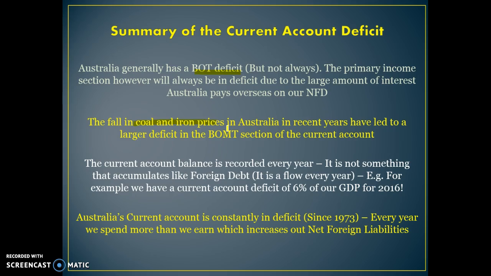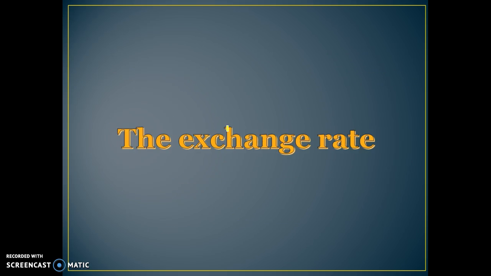The current account balance is recorded every year, so we record it as a percentage of GDP every single year. It doesn't accumulate, it represents the difference between our expenses and our revenue in any given year. So it's not like if it's 20,000 one year, you add another 10,000 the year after, and so on. Having said that, if we have a current account deficit of 20,000, say in 2015, and then 10,000 in 2016, it doesn't mean that our total debt's going down. It means that our total debt is still accumulating, but just at a slower rate. Australia's current account is constantly in deficit, and therefore every year we've had to borrow more money or sell off more assets.